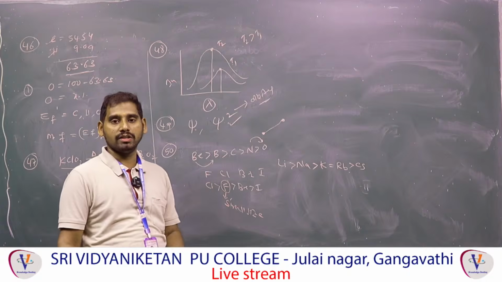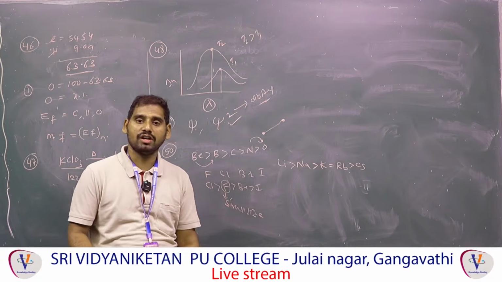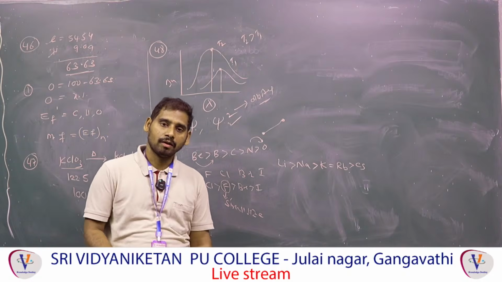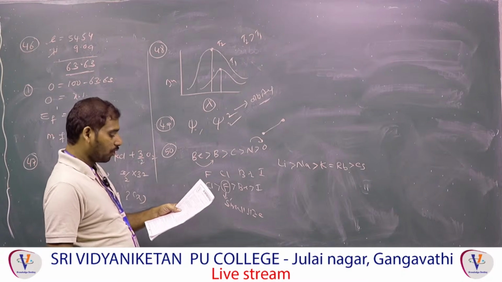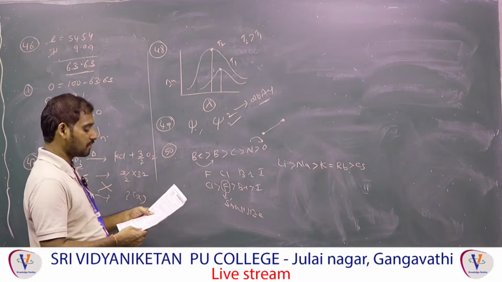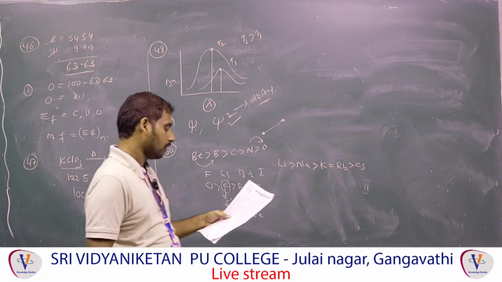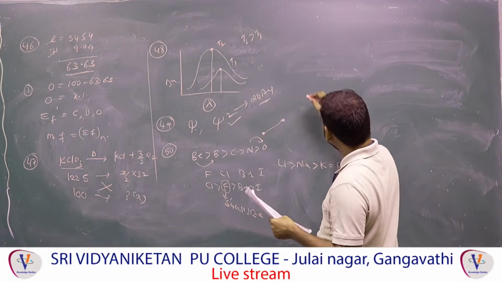Which one is half filled, which one is full filled? Half filled and full filled configuration is more stable than the remaining ones. It requires more ionization enthalpy. So that's why the fourth option is the correct option, remaining options are incorrect. This is the only option. So that is question 51. So 50 is the fourth option, 51 question. Observe, now next one.